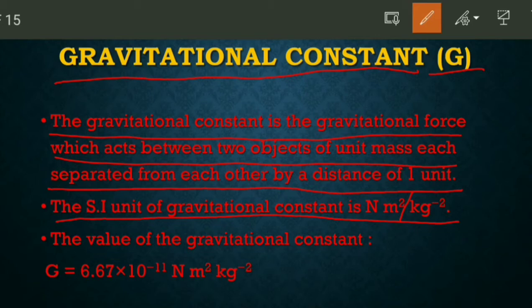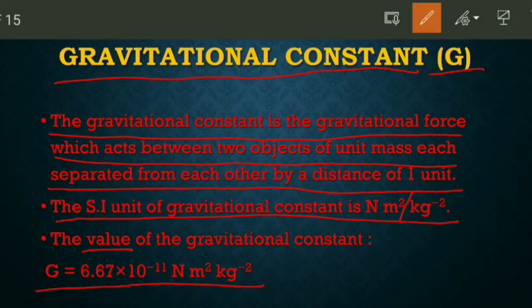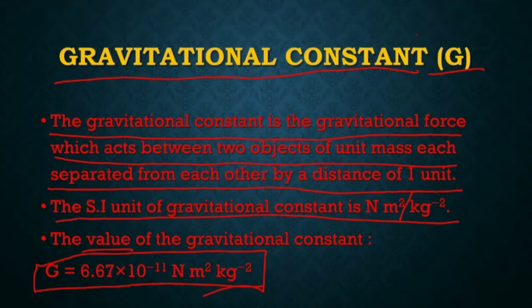The value of gravitational constant is G equals 6.67 into 10 to the power minus 11 Newton meter square per kg square. So this was gravitational constant. So let's move ahead. But before that, you have to learn this value of gravitational constant, as this is important for the numericals of this chapter.